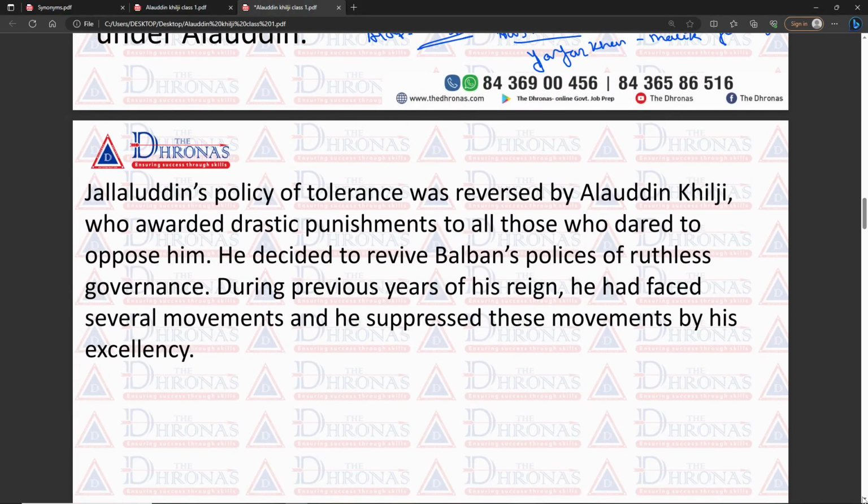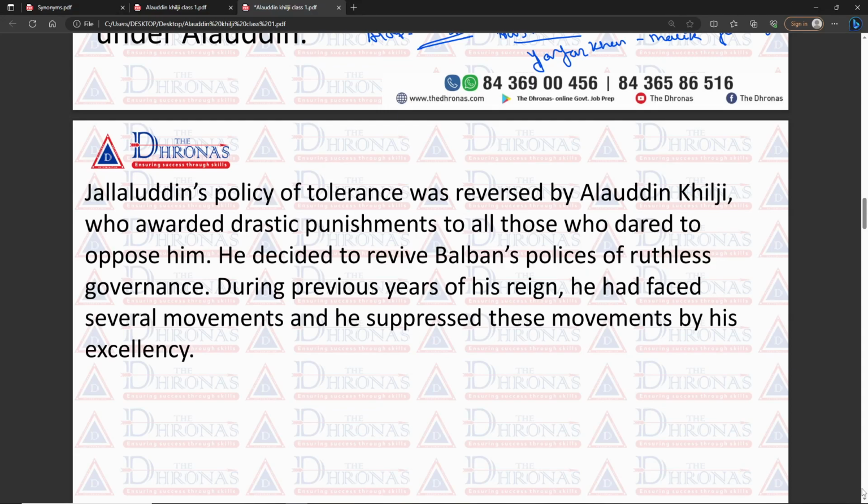Next one. Jalaluddin Khilji adopted the policy of tolerance, but Alauddin Khilji totally reversed it. He awarded drastic punishment to all those who dared to oppose him. His policy was almost like Balban, who believed in drastic punishments, not in a policy of tolerance. Alauddin Khilji, like Balban, never believed in that kind of policy.